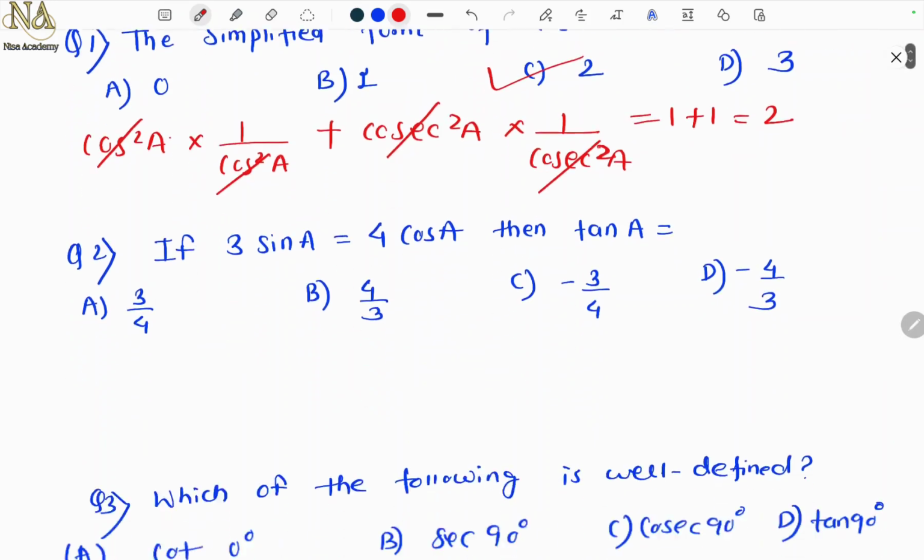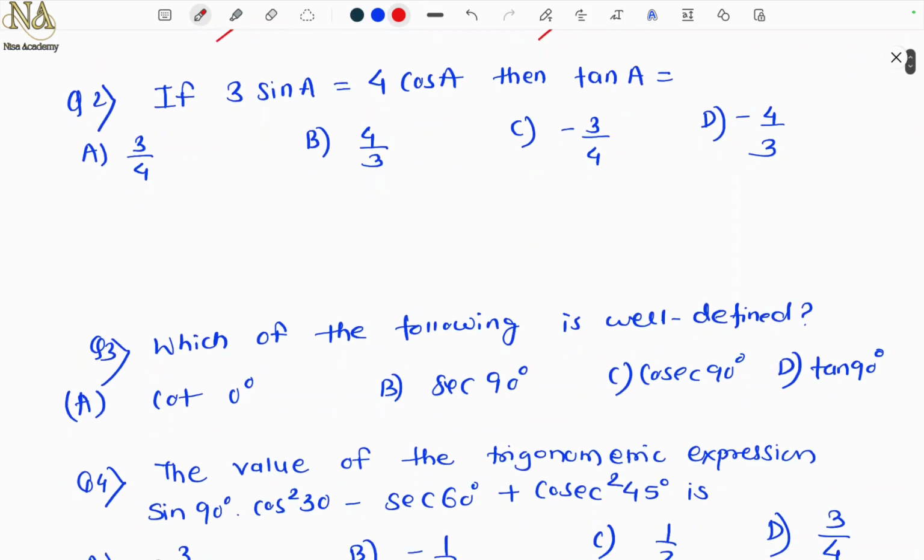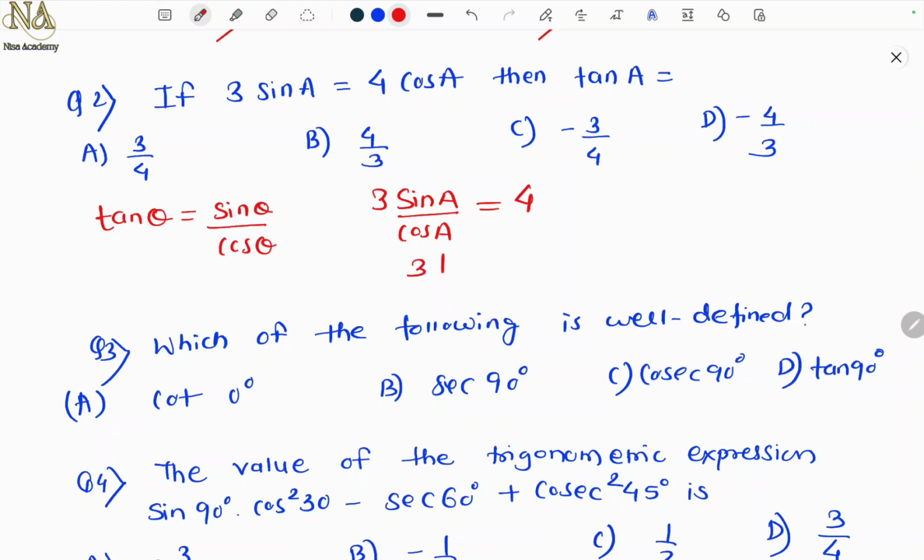Question number 2. If 3 sin A equal to 4 cos A, then tan A equal to? Tan theta is what in terms of sin and cos? Yes, sin by cos. So now 3 sin A, if I divide both the sides by cos A, here it will be sin by cos, and cos A will get cancelled on the right. It will remain 4. So therefore this is 3 tan A equal to 4.